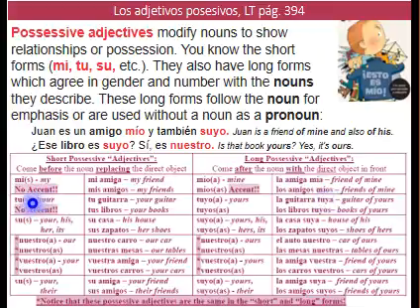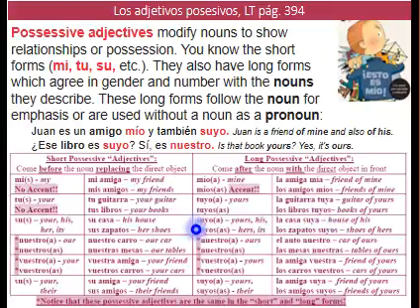Then the short form su, sus. Su casa, sus zapatos. Remember, it could be your, his, hers, its, right? In the long form, it is going to be suyo, suya, suyos, suyas. And same thing, it could be yours when you're talking to a singular person. It could be his, it could be hers, or it could be its. La casa suya, los zapatos suyos.